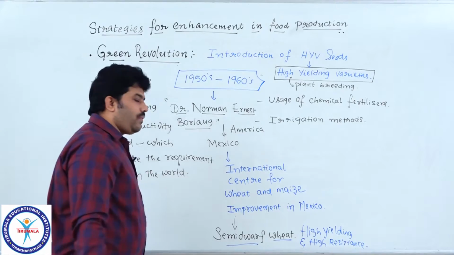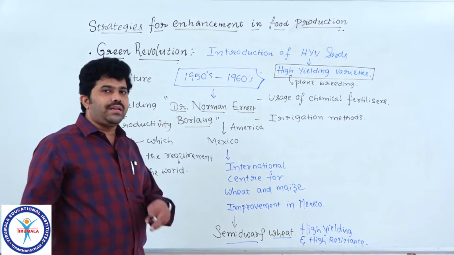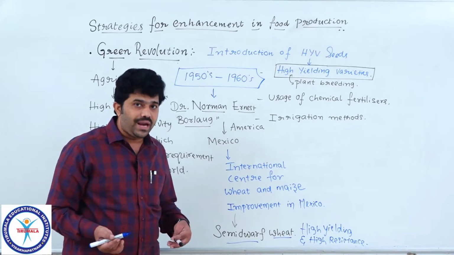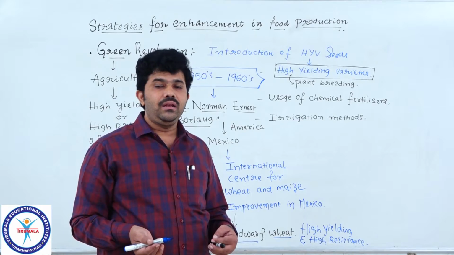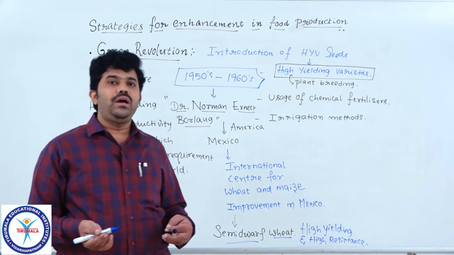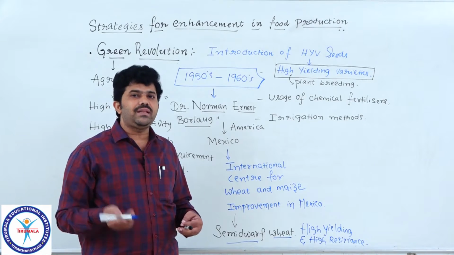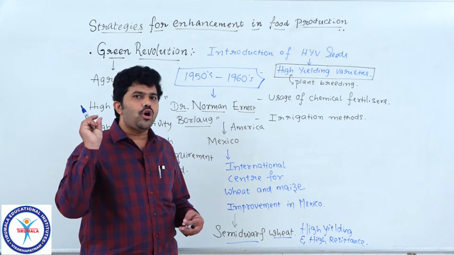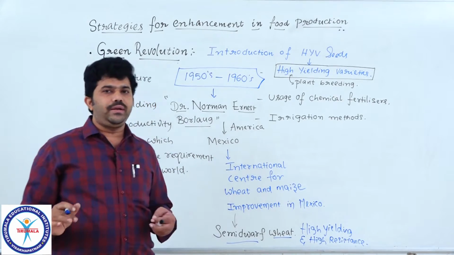Understood? Semi-dwarf wheat. Later, so many others were produced in other crops like semi-dwarf rice and high yielding sugarcane, and different kinds of genes were introduced into the millets. Millets are very small granular cereals which give more food productivity.